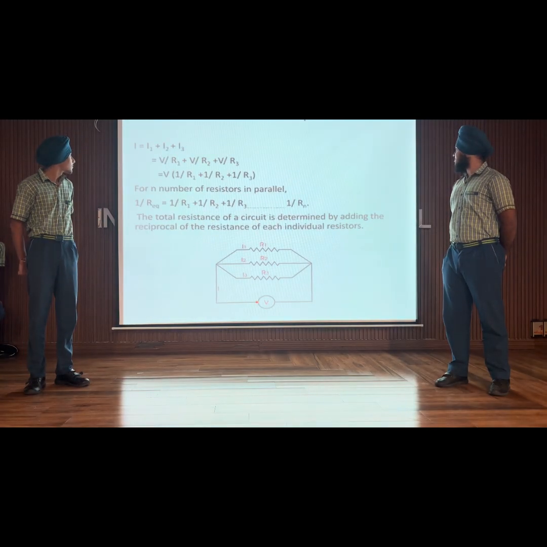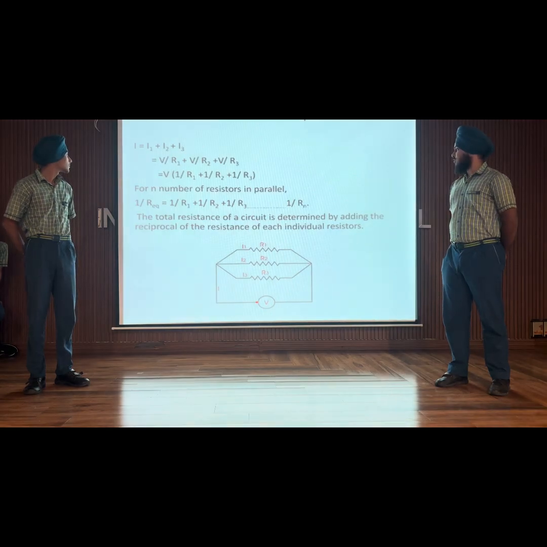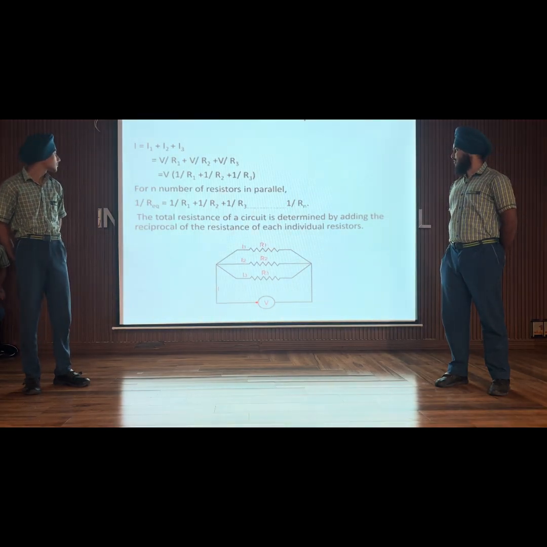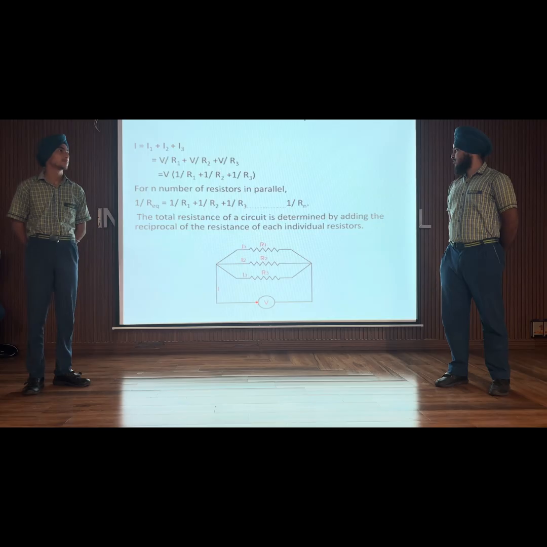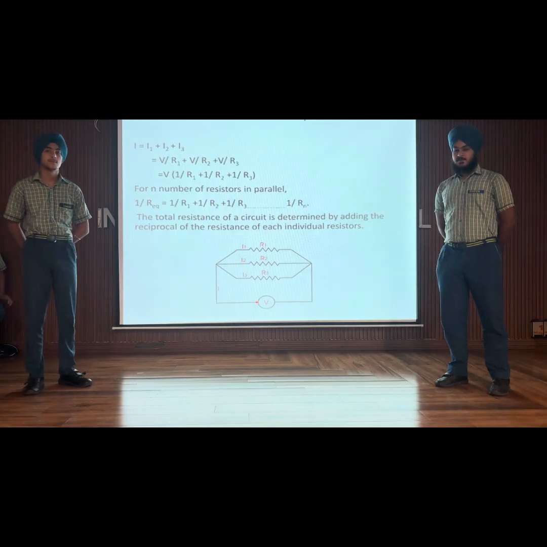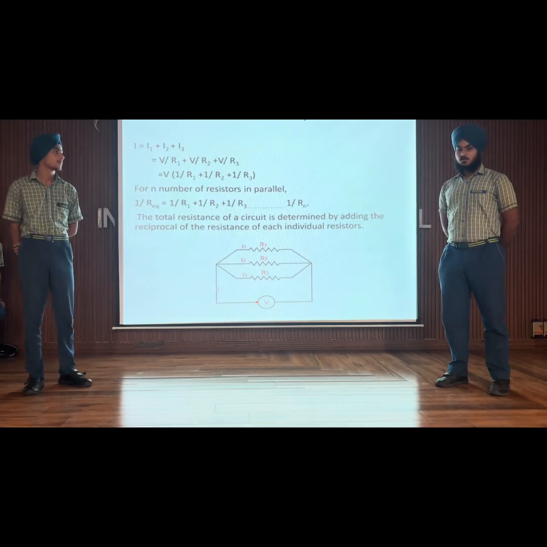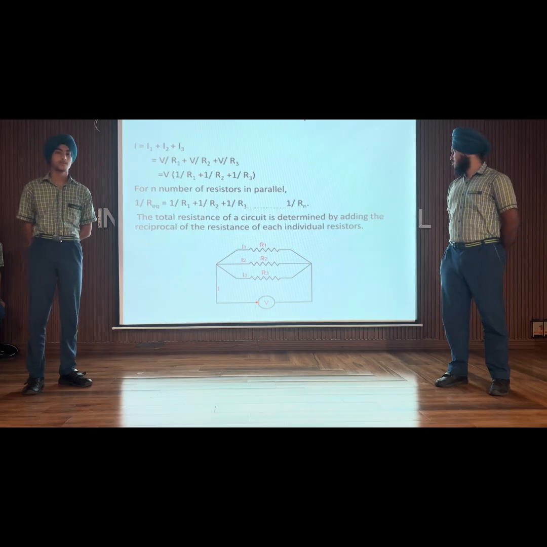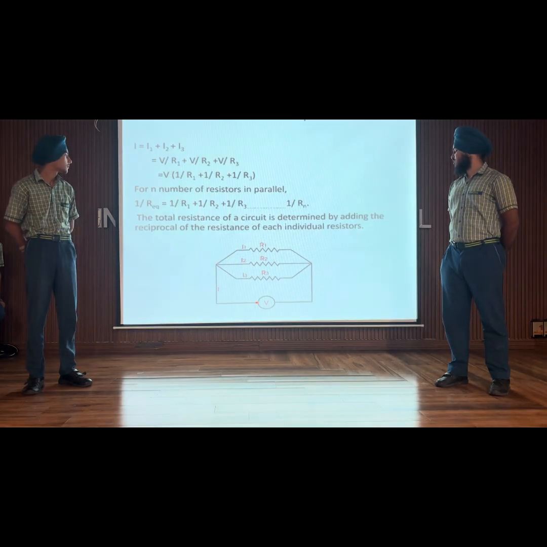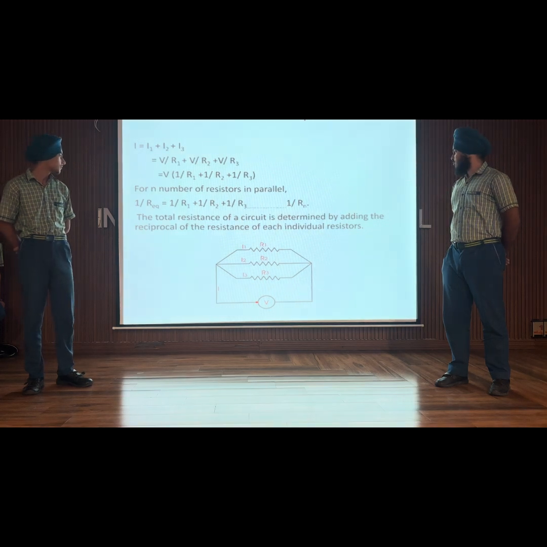Now, combination of resistances in parallel connection. For a number of resistors in parallel, 1 by R is equal to 1 by R1 plus 1 by R2 plus 1 by R3, and so on. The total resistance is determined by adding the reciprocals of each individual resistance.